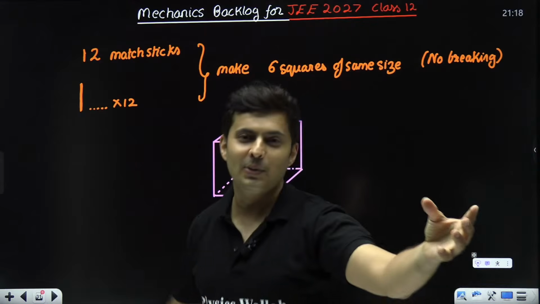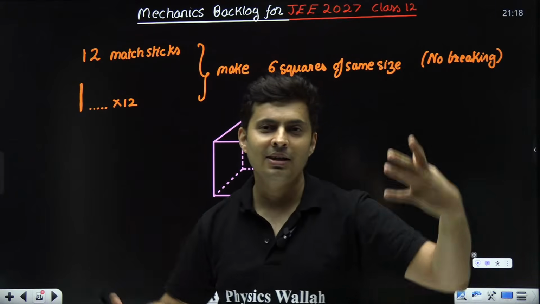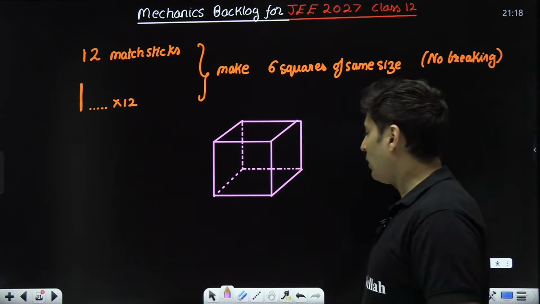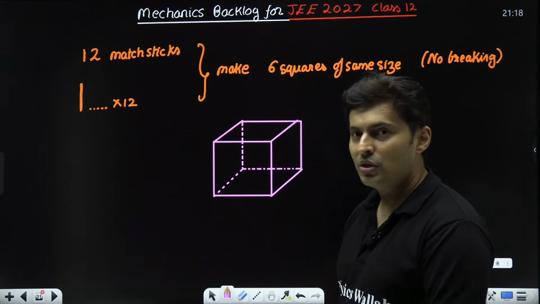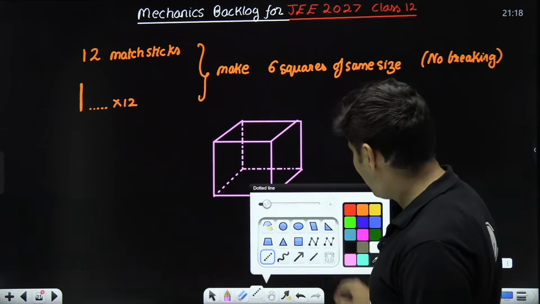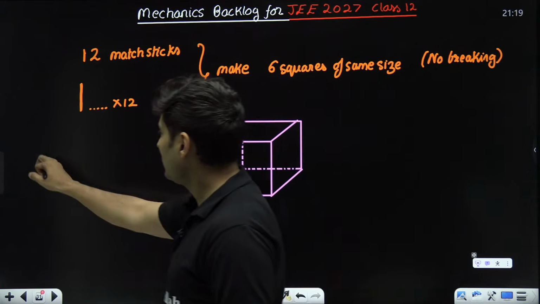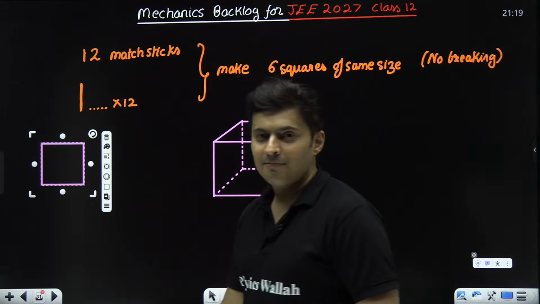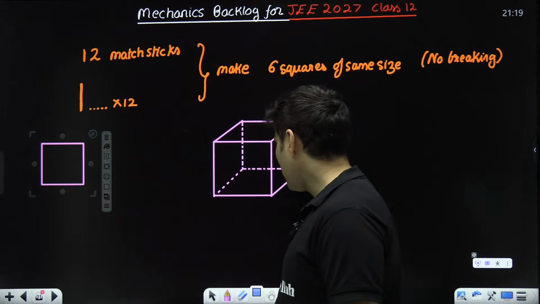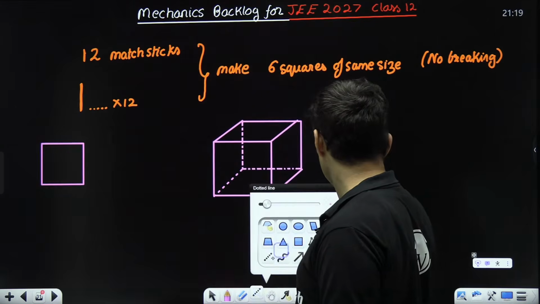Somebody cracks a joke and you have a counter joke and you make it very funny, but don't kill the joke. So what is another solution to this problem? There is one more solution. Okay, you can make a cube. The other solution is, I make a square. Okay, this was just one of the solutions.